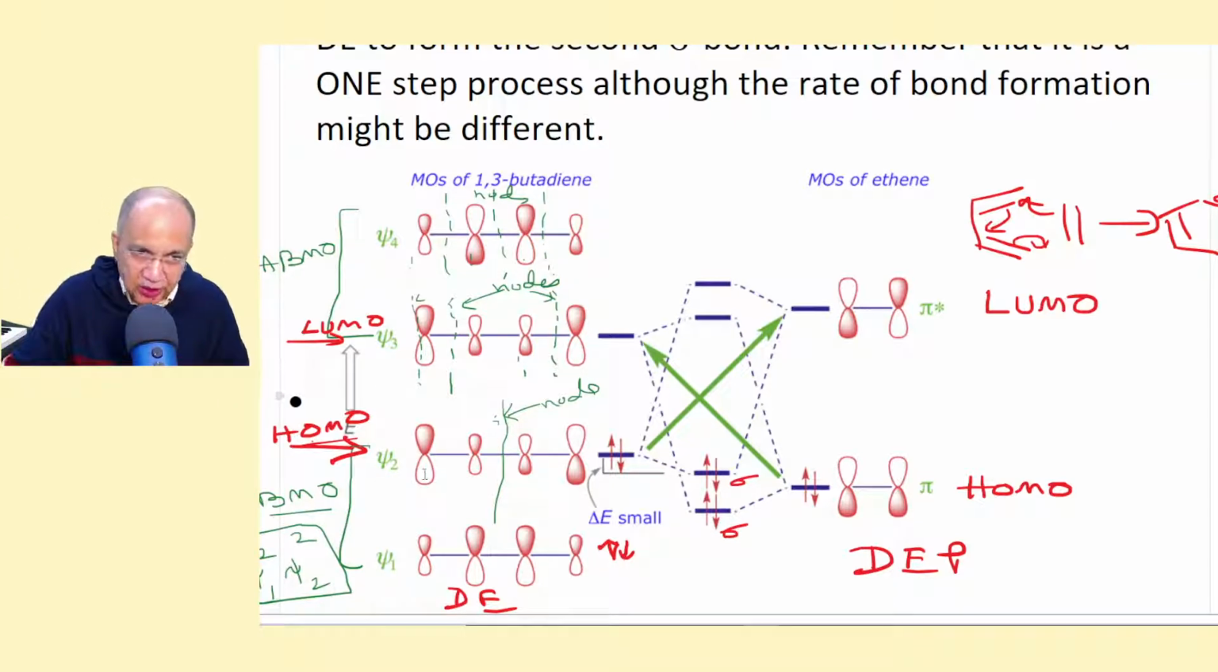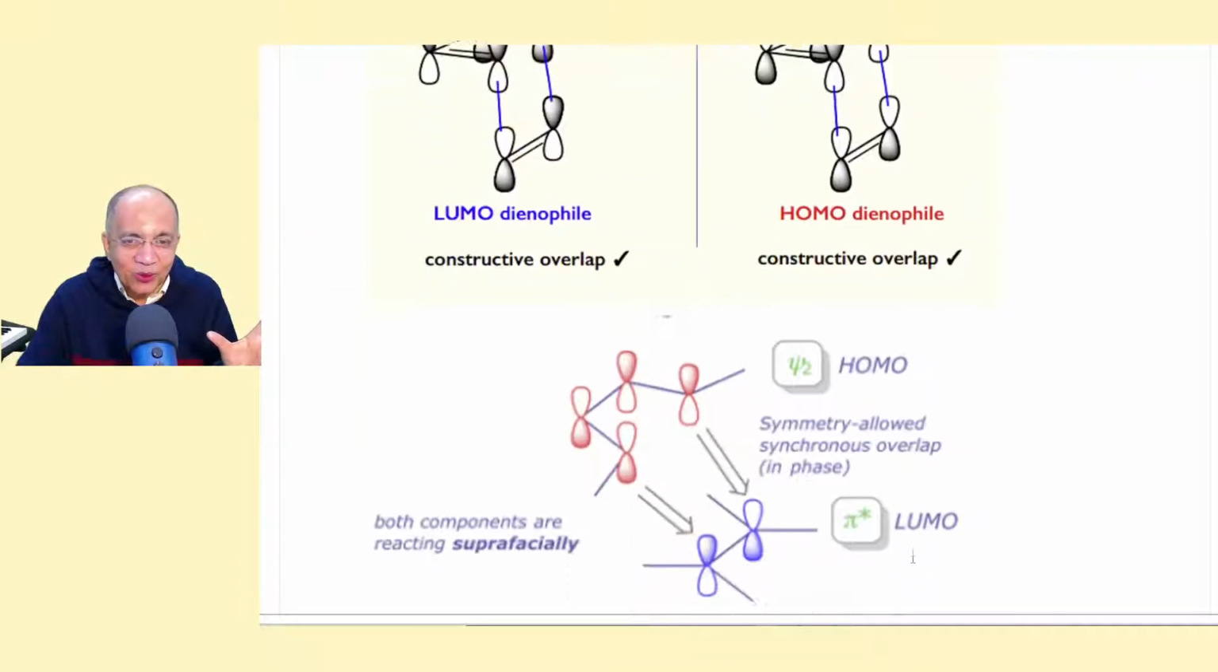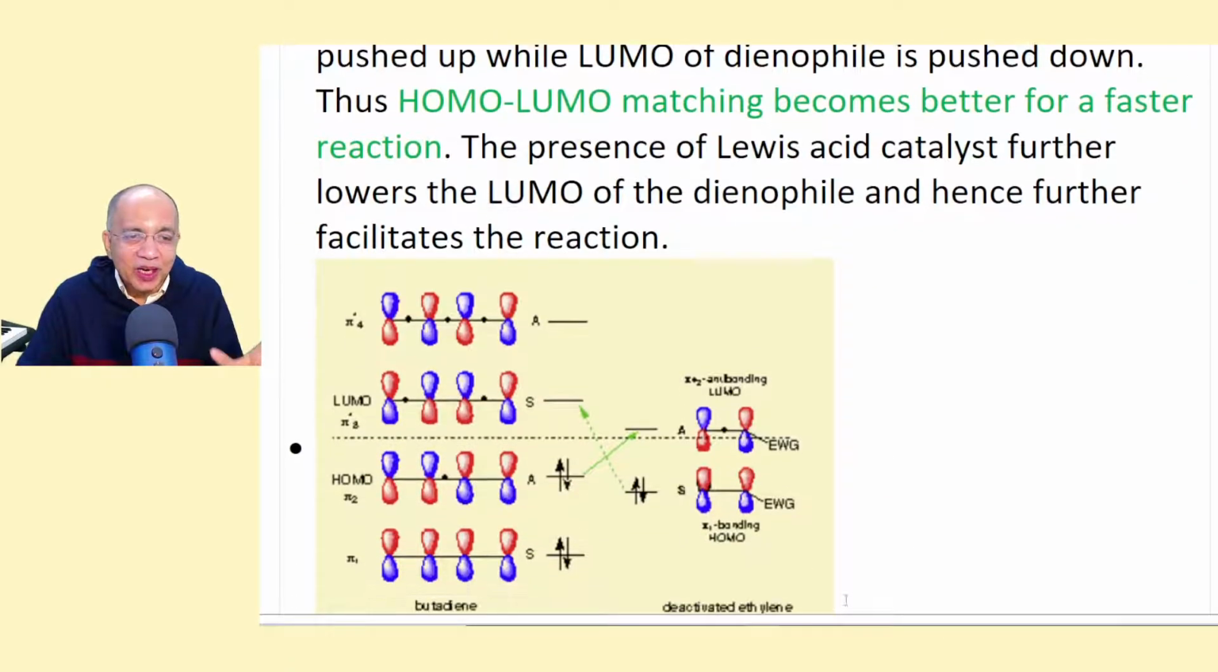So here, with no irradiation, the HOMO is Psi2, plus minus plus minus. So they will go for a constructive overlap. If this comes up, then this will overlap with this and this will overlap with this. So they will go for a bond formation, right? Now let us look at how the HOMO-LUMO gap is reduced once you have an EWG.